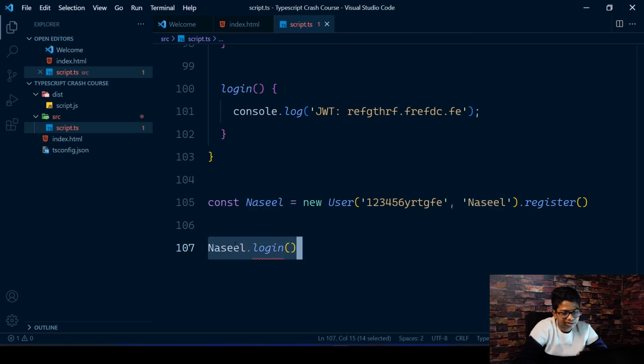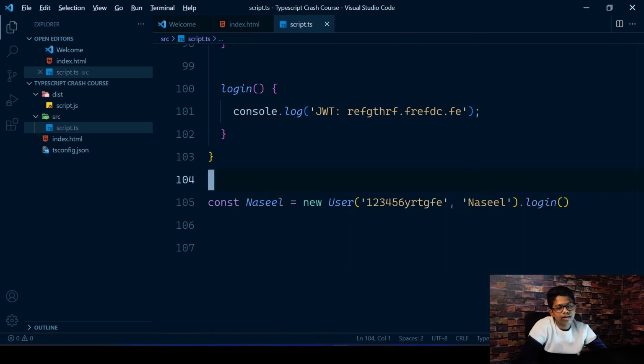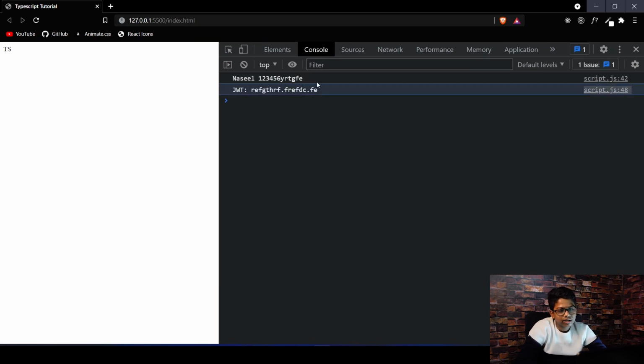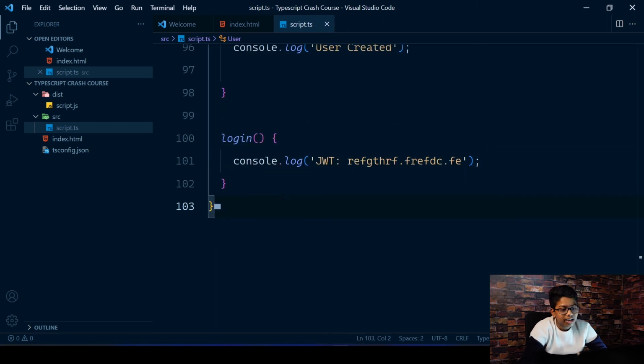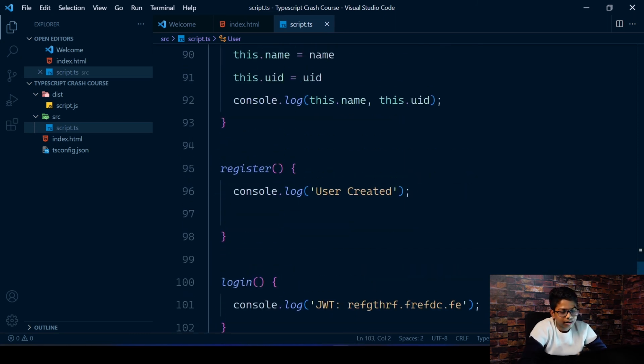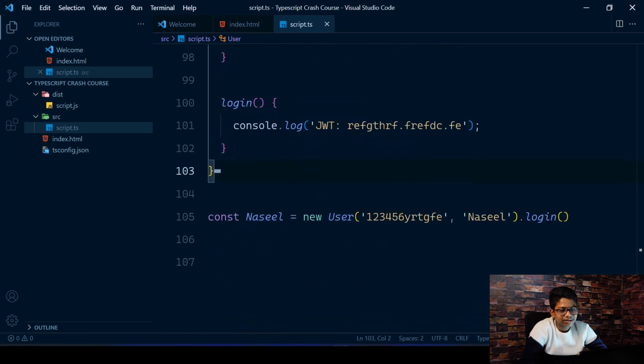Okay, that's not working, but the thing is that you can just go here and do a login. And now if you return here, you can get JWT colon blah blah blah. That's because we passed the same thing in there, and that seems to be working perfectly fine. So that's how you create classes, and you can manipulate them and do some stuff with it.